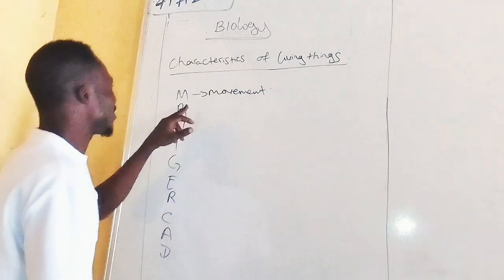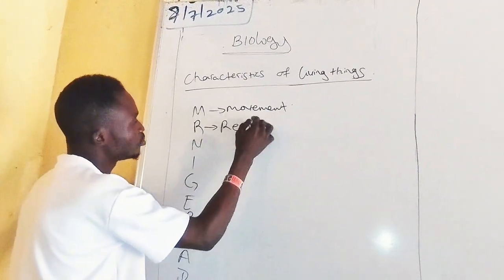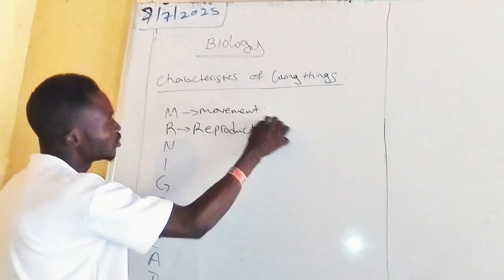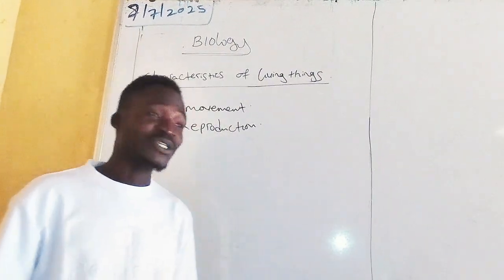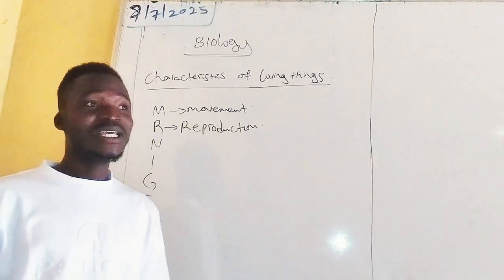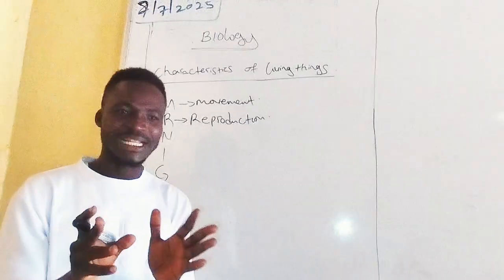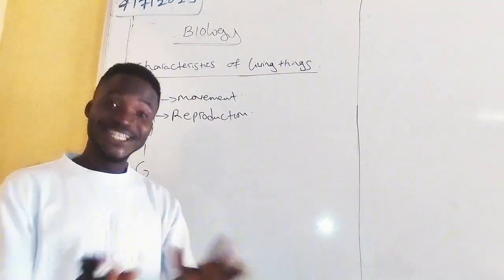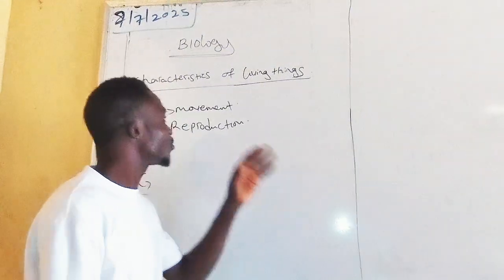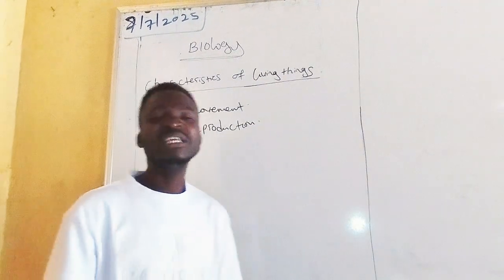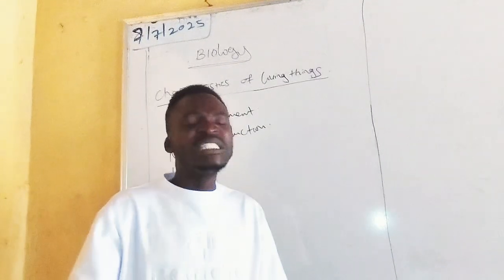So let's proceed. Now the next is reproduction. What is the meaning of reproduction? In biology class, especially when I was teaching in science school, if you tell them our next class we'll be discussing reproduction, even students that don't attend class attend class that day. It's funny, right? But that's not what I'm going into today. Reproduction is the ability of living organisms to give rise to new individuals of the same species.